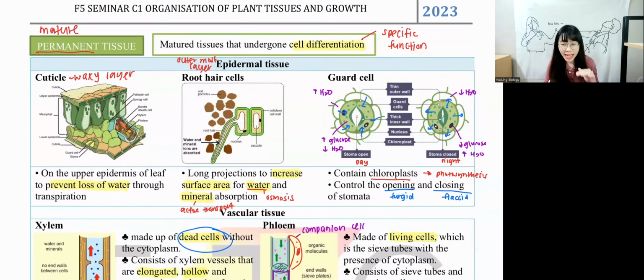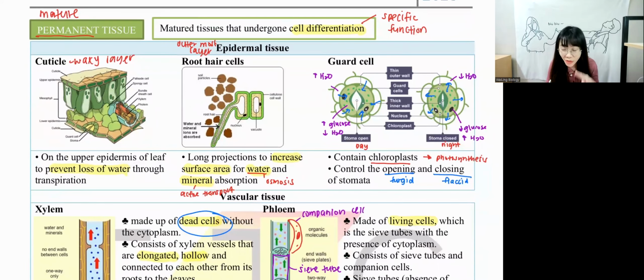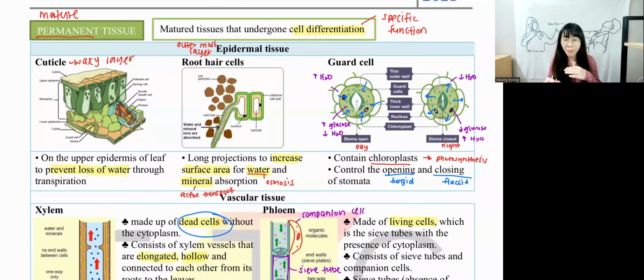This page, we have learned it before in Form 4 chapter 2. I don't know if you remember this, but you have learned this before in Form 4 chapter 2, okay? They are under permanent tissue. They carry out cell differentiation. Okay, now, done with this? Anybody has question about permanent tissue, guys?